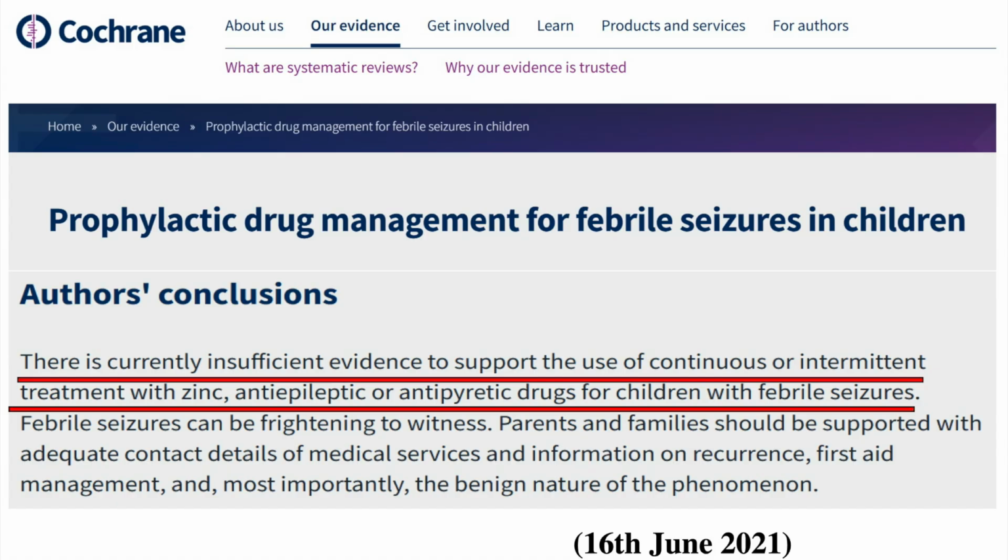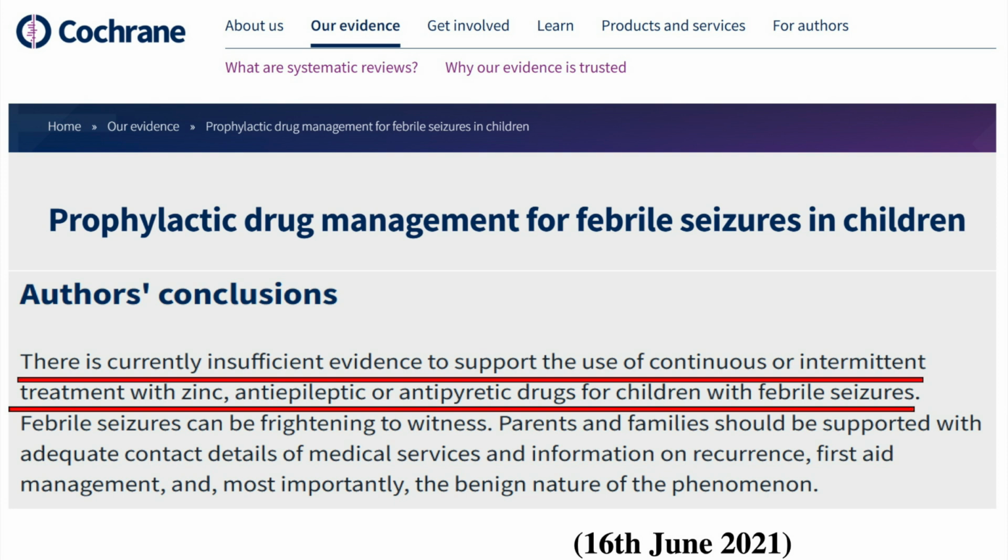Perfect. Last, very important, controversial topic: preventive anti-epileptic drugs in febrile seizure. Any one of you can take. As per guidelines, you don't require any preventive medications. Again, we had a lot of debate at a national level as well, and most of the guidelines say no role of any anti-epileptic drug or anti-seizure medication.